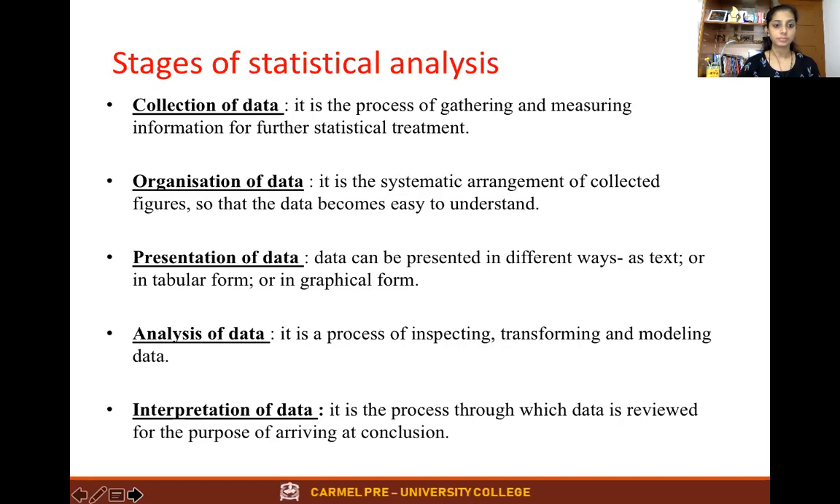Next one is stages of statistical analysis. What are the different stages of statistical analysis? How does the statistical process go?